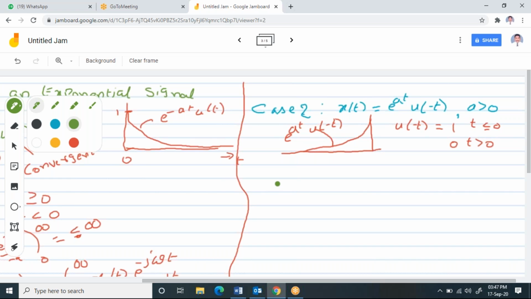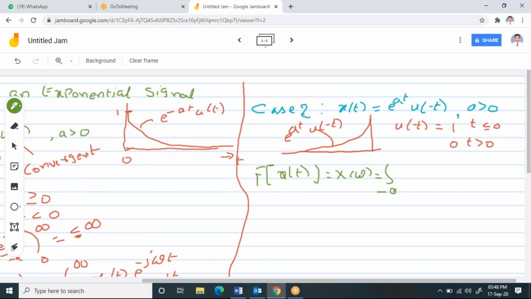Again, I need to write the same condition: the Fourier transform of x of t, which you can write as X of omega, the integral from minus infinity to plus infinity of x of t e power minus j omega t dt.